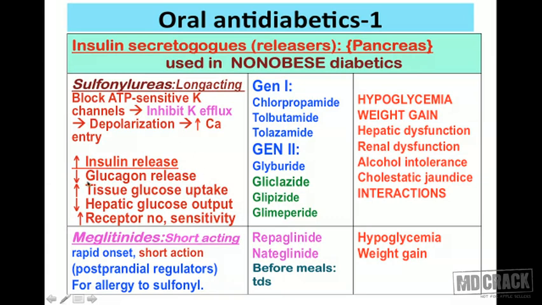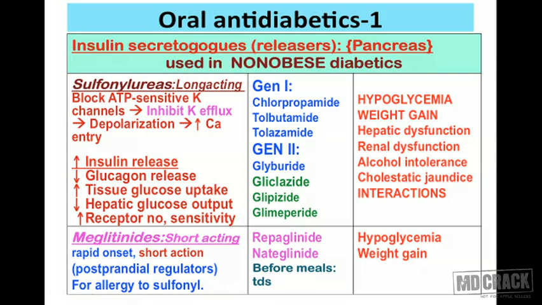So these are various actions which sulfonylureas produce, and Meglitinides produce similar actions, but the difference is they are short acting and the onset of action is more rapid and the action lasts for much shorter time. Sulfonylureas are preferred for day-to-day maintenance, and Meglitinides are used as adjuncts because they have got a short action. They can be just postprandial regulators of glucose.